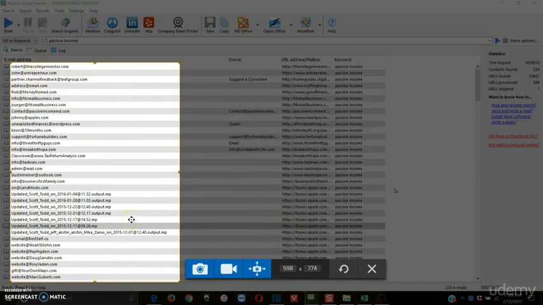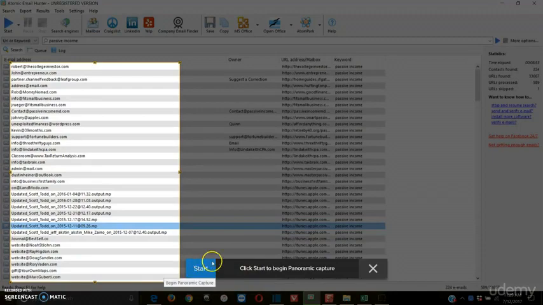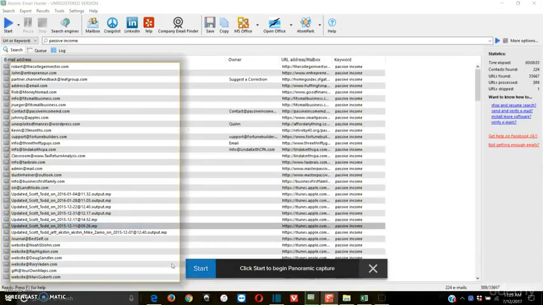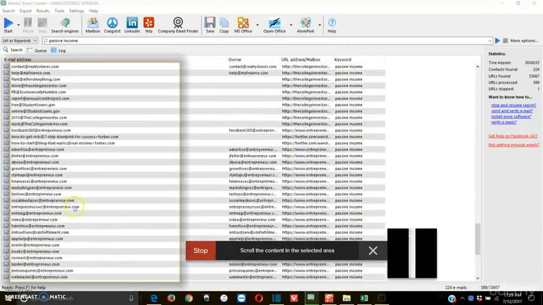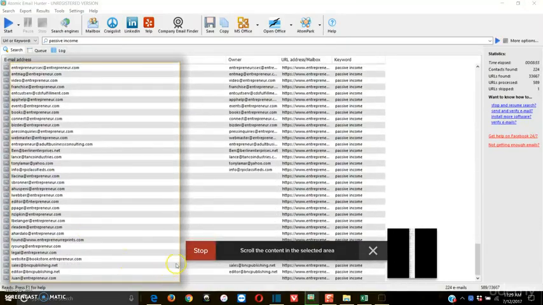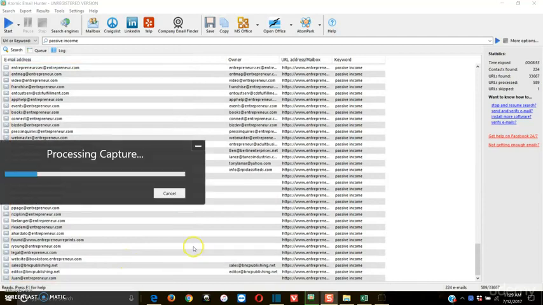we want all of them. So basically what you do next is you hit this, and what that will do is it will say start. So you're going to hit start, and then it's going to create a panoramic picture. So I'm going to hit start, and then you're just literally going to scroll down to the bottom. This might take you a while if you have thousands and thousands of emails, but since we only have 224, it shouldn't take that long. So now we're going to stop it, we're going to let it capture,